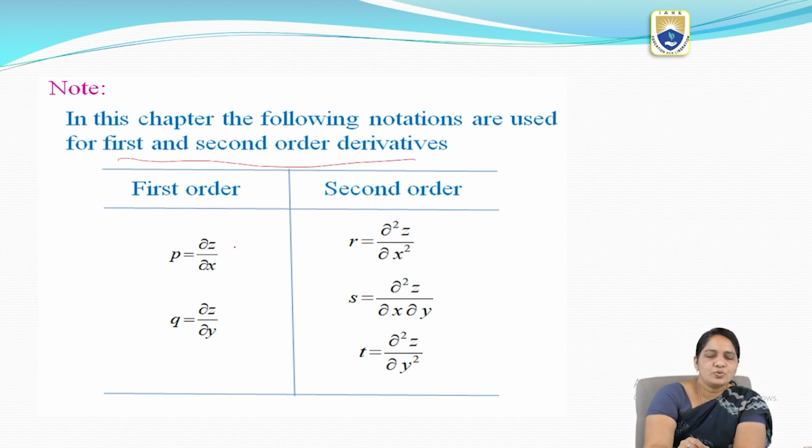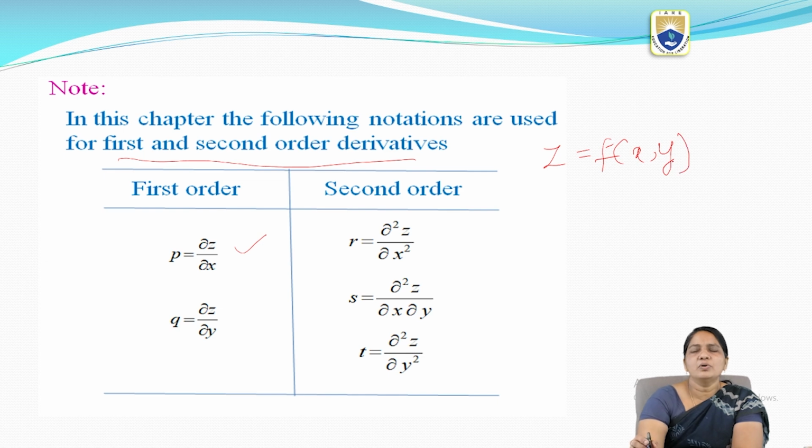Here z is a function of two variables, that is z equal to f of x comma y. Now dou z by dou x, the partial derivative of z with respect to x, is denoted by p. This is the first order partial derivative. Now dou z by dou y.